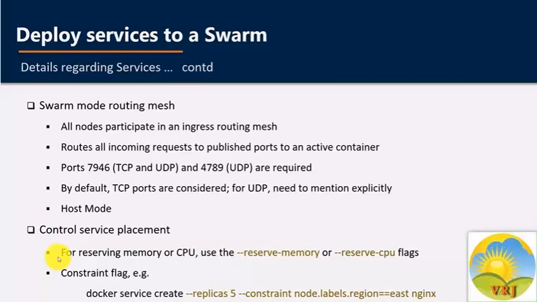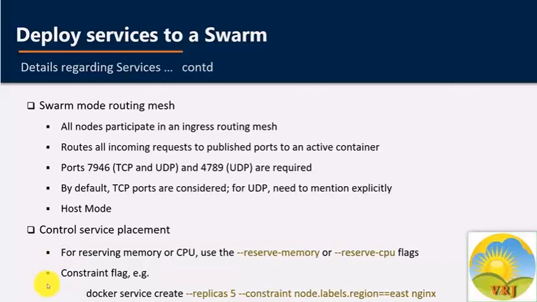Now let's talk about controlling service placement. To reserve a given amount of memory or number of CPUs for a service, we use the reserve-memory or reserve-cpu flags. If no available nodes can satisfy the requirement for the instance, for example if you request 4 CPUs and no nodes in the swarm have 4 CPUs available, the service remains in the pending state until the appropriate node is available to run the task.